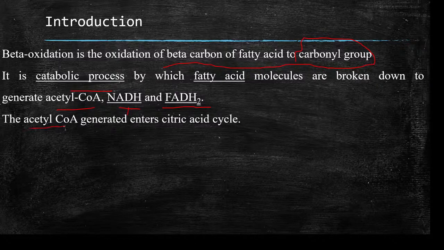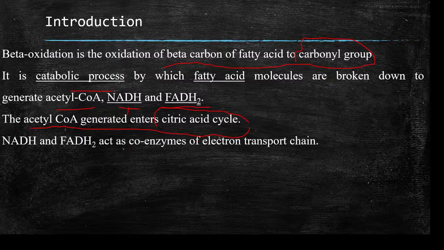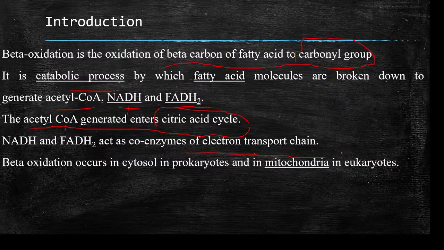The acetyl-CoA generated will enter the citric acid cycle, and NADH and FADH2 will act as coenzymes of the electron transport chain where ATP is generated.